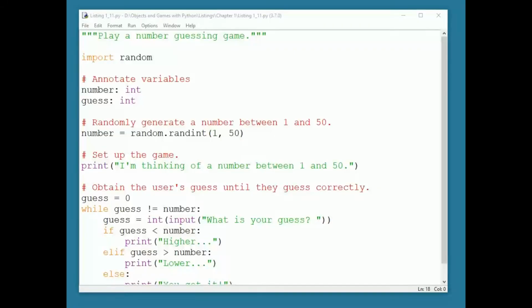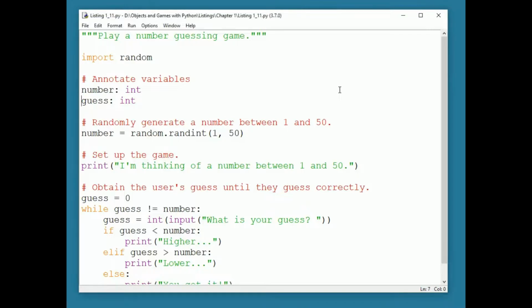Hi, this is Maggie. In this video, we're going to look at another structure in Python that alters the flow of control, the while loop. We will also look at how to generate random integers. To introduce both topics, we'll look over the number guessing program from the text.